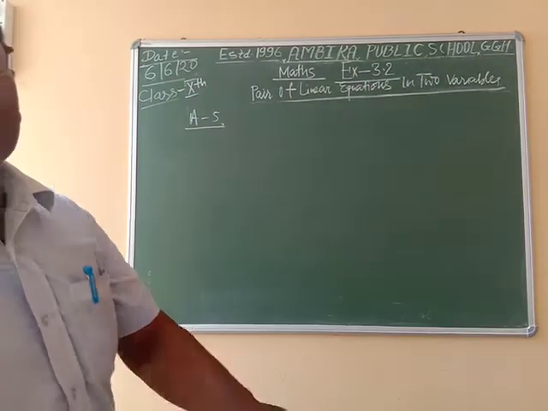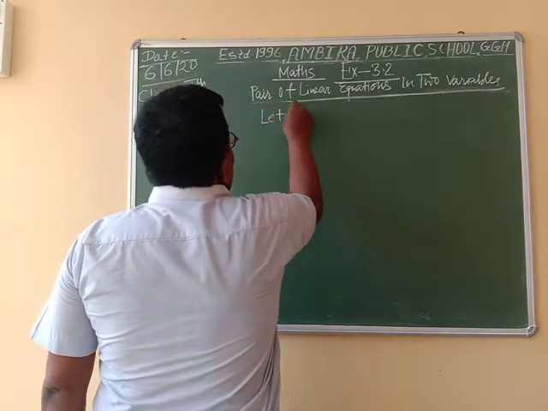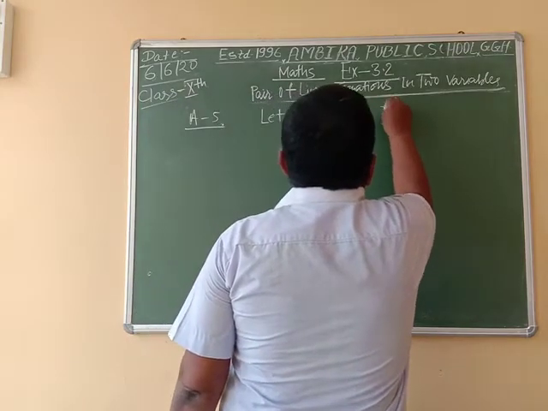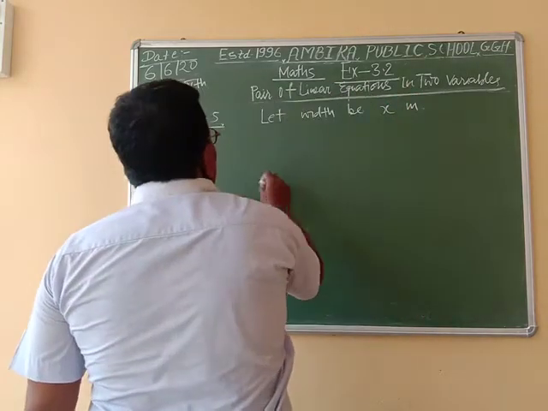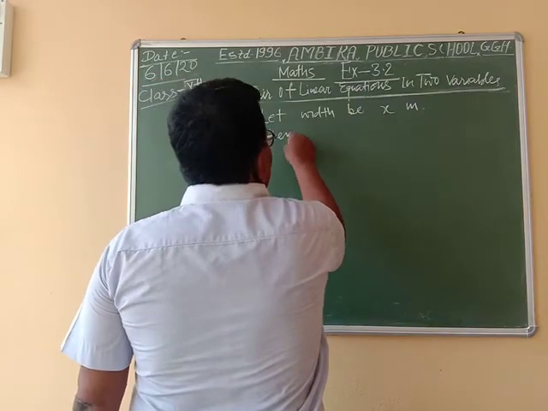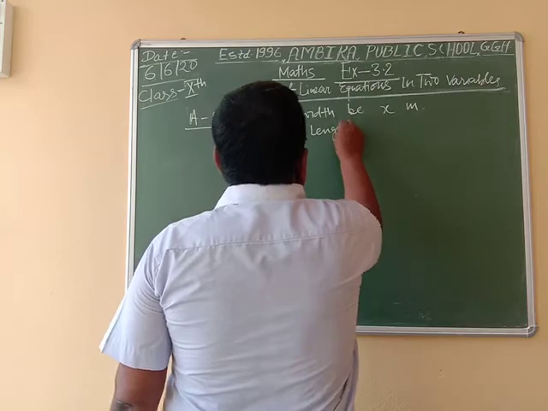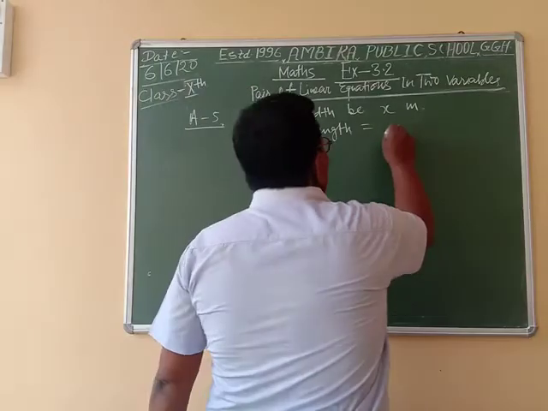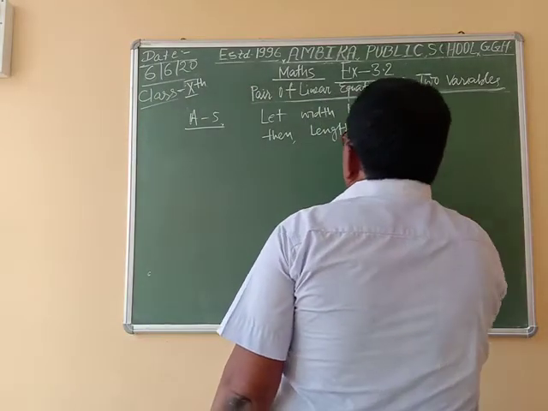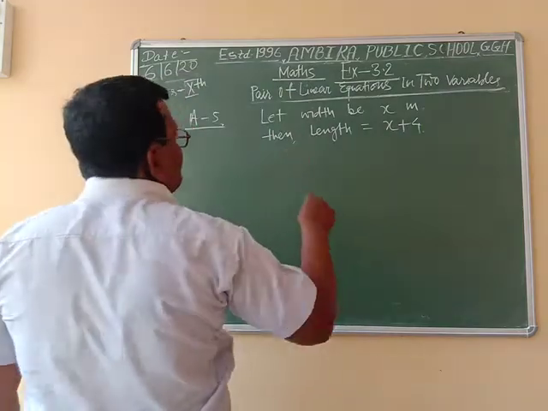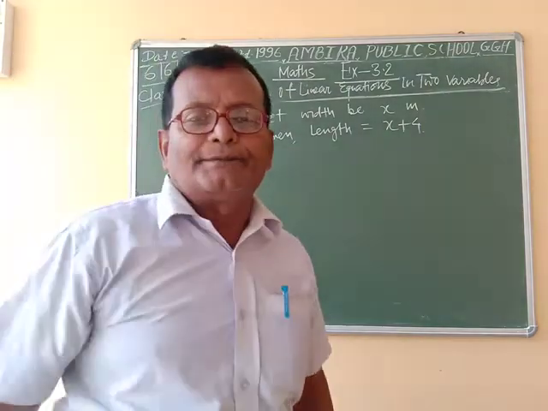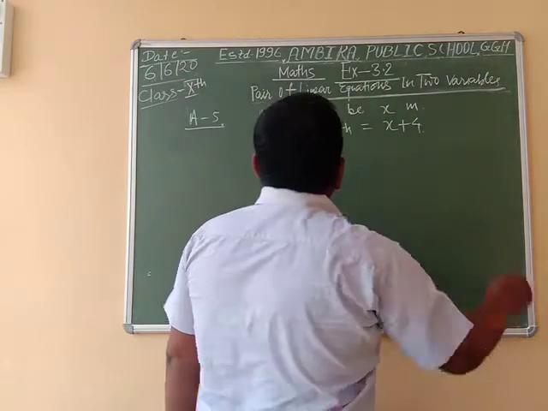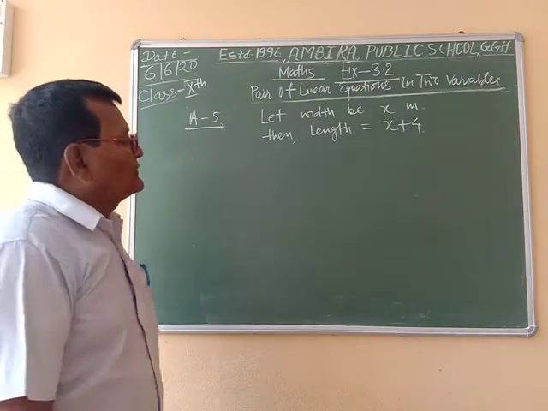Let width be x meter, then according to the question, length is equal to x plus 4, because the given length is 4 meter more than the width, so we can write length is equal to x plus 4.